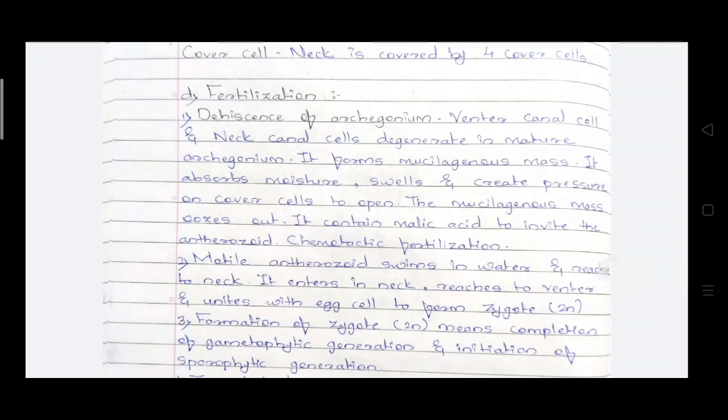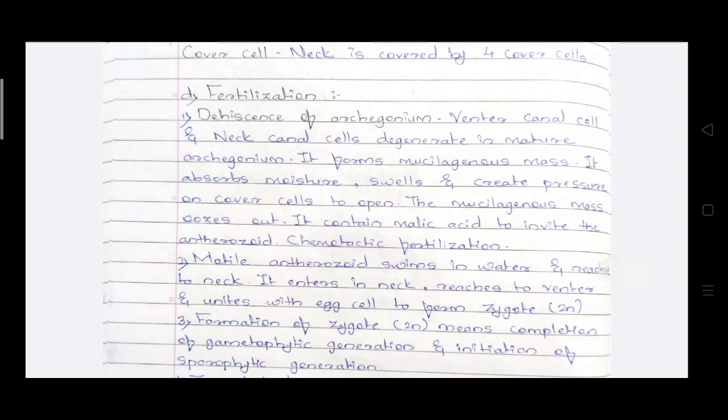And the mucilaginous mass oozes out, and this mass contains malic acid. So it can invite the anthrozoids, and this whole process is known as chemotactic fertilization. This happens in most of the bryophytes. So what happens in Marchantia archegonium?